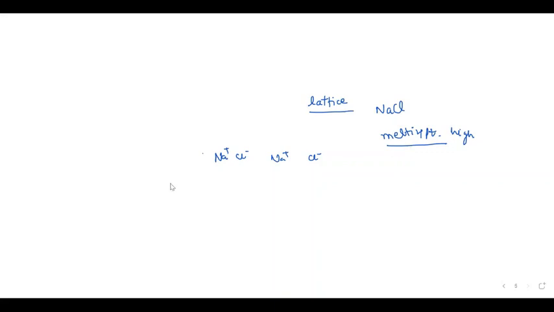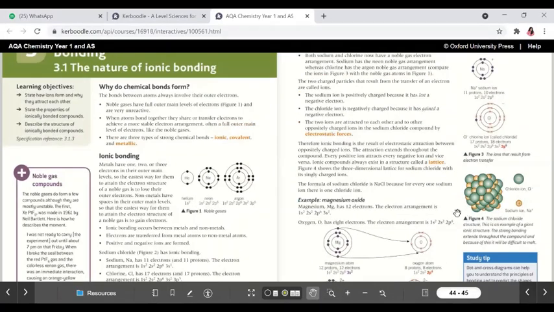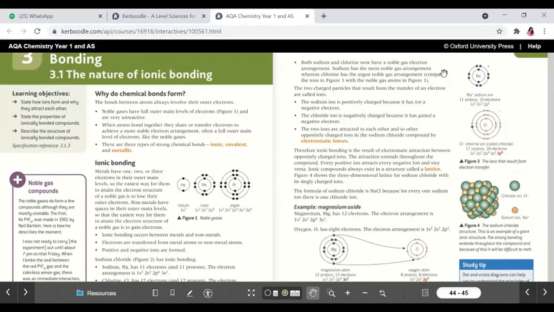Lattice like this, you can see in the diagram. You will study in detail in your next chapter called solid state. I don't know if it's present in your curriculum, but in India I teach a chapter called solid state, where they cover the structure of NaCl in detail. In this diagram, the orange ions are sodium ions, and the bigger green ones are the chloride ions. Cl negative is called chloride ion. We don't call it chlorine ion, chloride ion. Sodium and chloride form a big molecule which we call lattice, right?